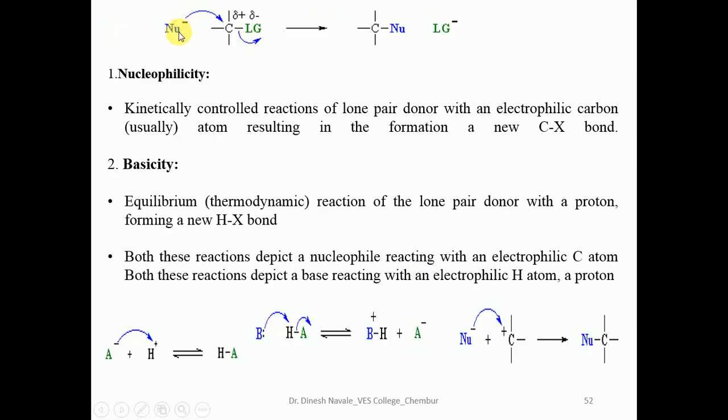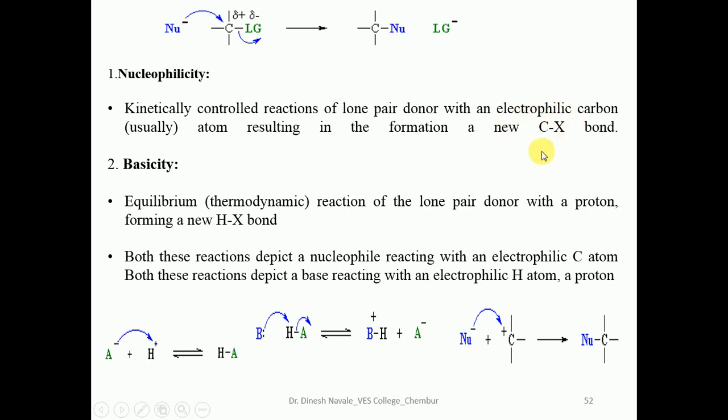So this is the nucleophile which is going to attack the electrophilic center. The leaving group will leave. So nucleophilicity is the kinetically controlled reaction of a lone pair donor with an electrophilic carbon,